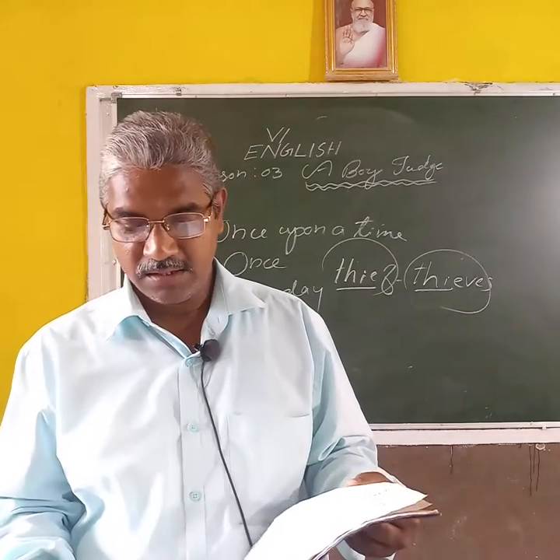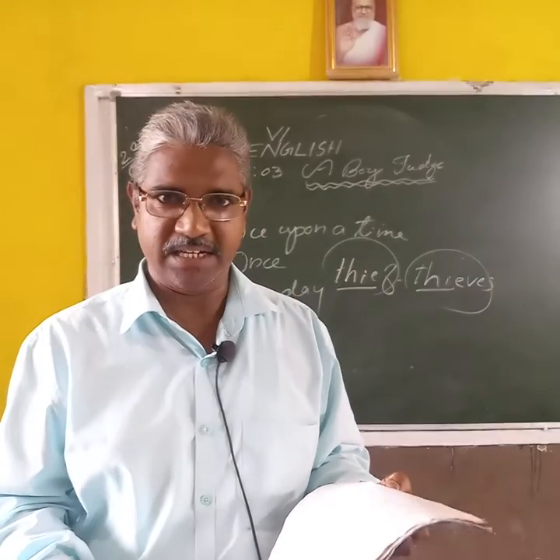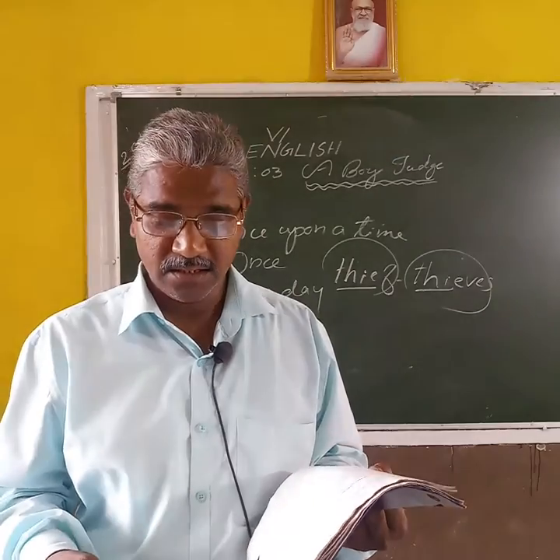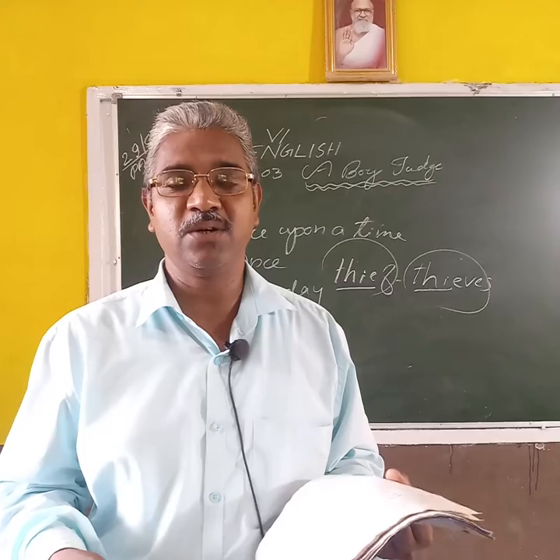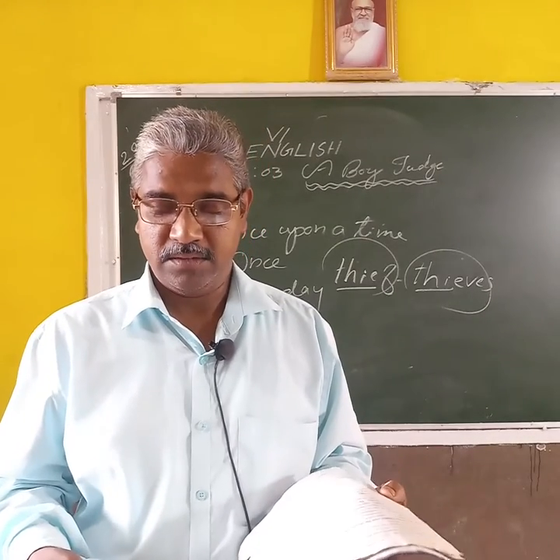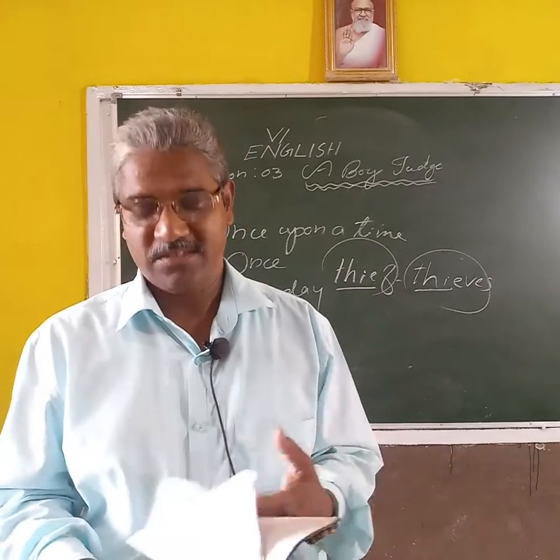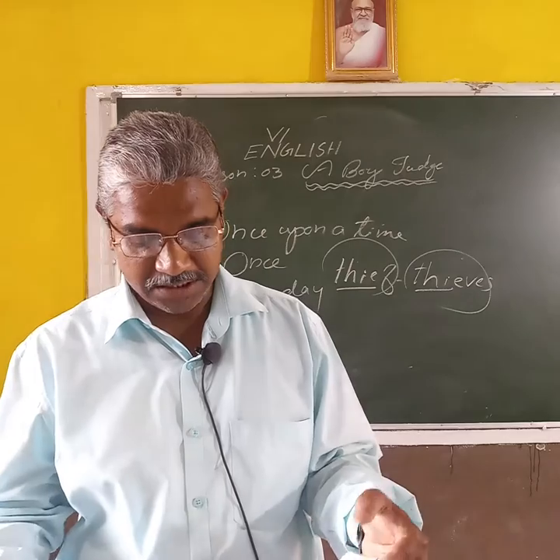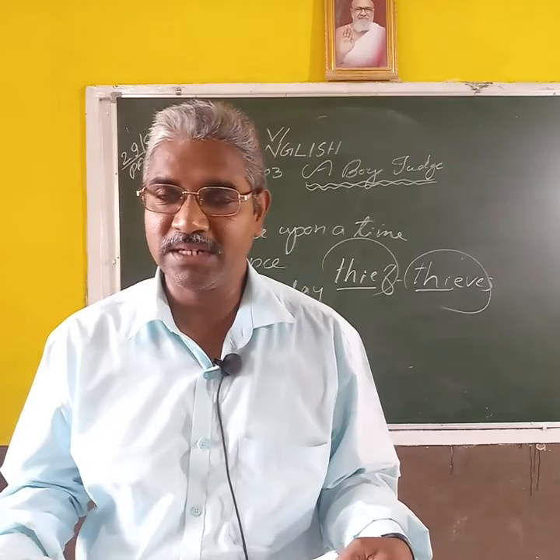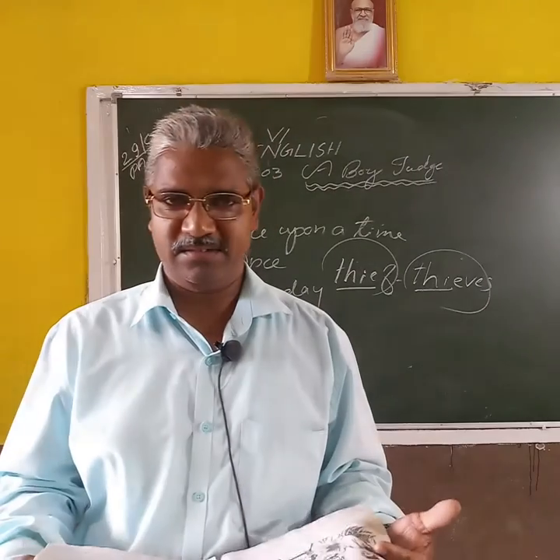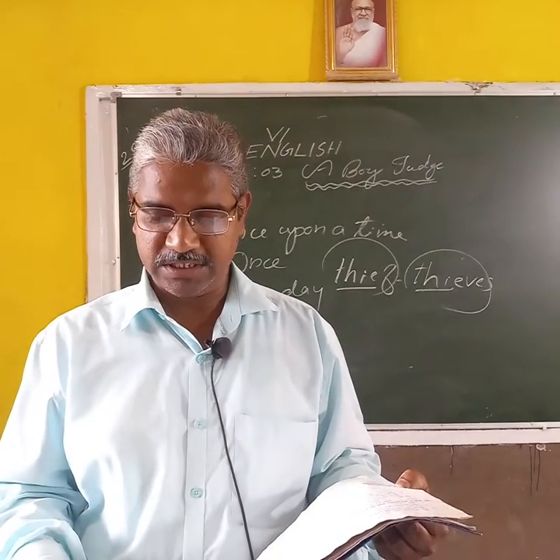Then, why did the thieves decide to give the pot to the old woman? We studied it in the last sentence of the second paragraph. The three thieves decided to give the golden pot to the old woman because they had no belief in others. This is the reason. We already studied these two questions.